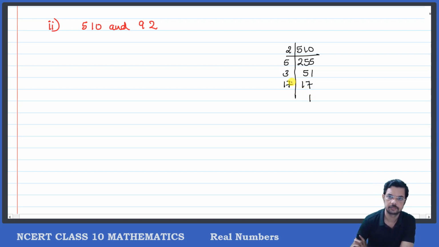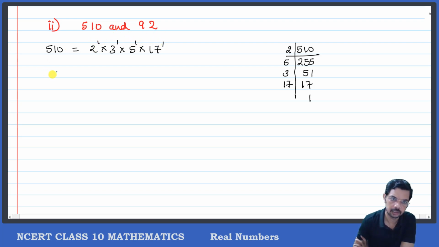So all the primes occur only once. Rearranging: 2 into 3 into 5 into 17, with powers 1, 1, 1 and 1.